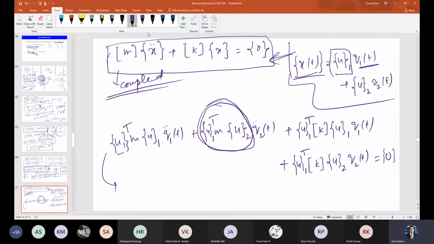Yeah, anybody, please. What is the value of this? Zero, sir. What is the value of this? Zero again. What is the value of this? Zero, sir. So what am I getting?